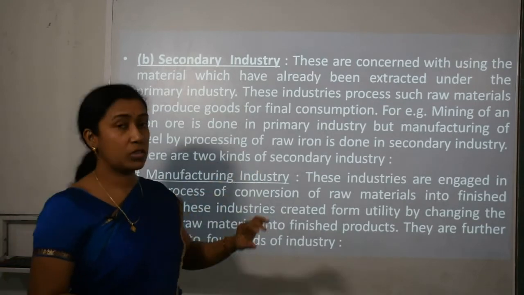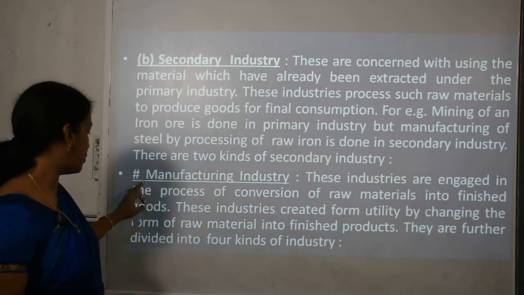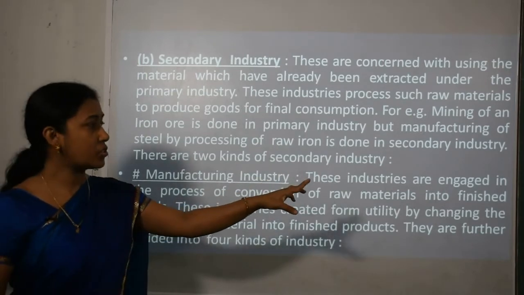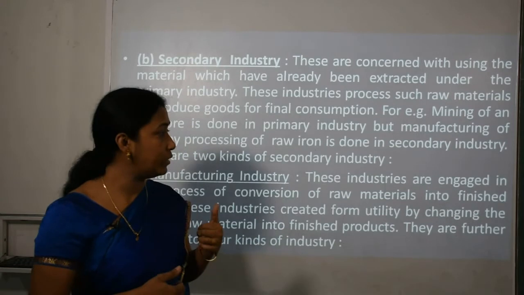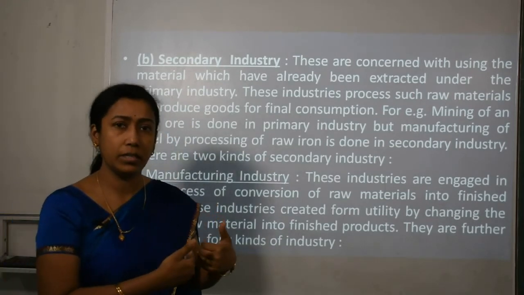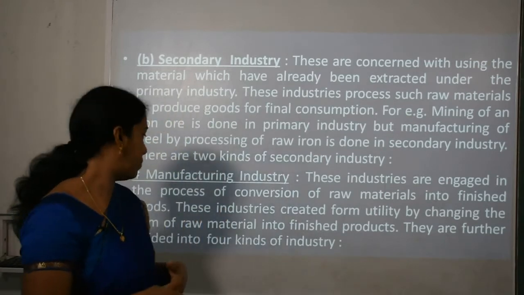So there are basically two kinds of secondary industries. First, manufacturing industries. These industries are engaged in the process of conversion of raw material into finished or final goods.